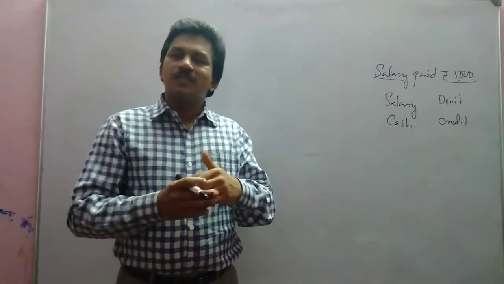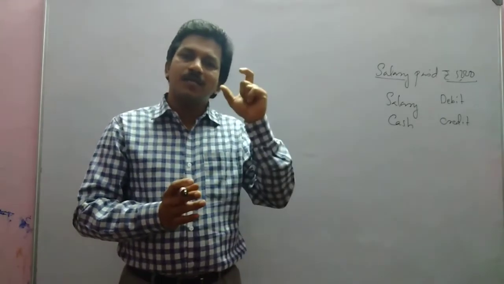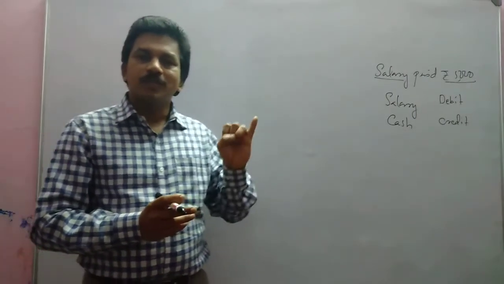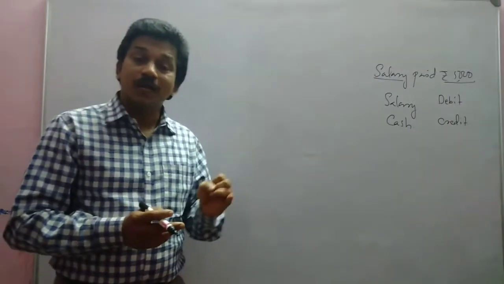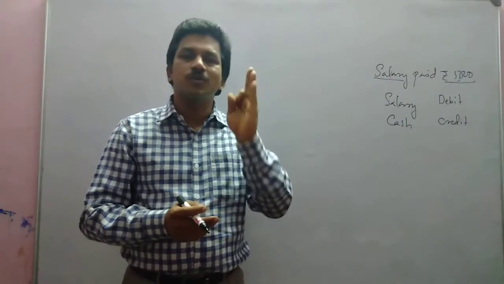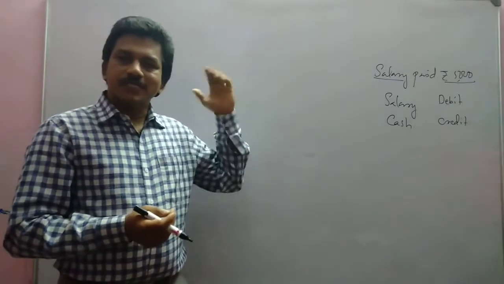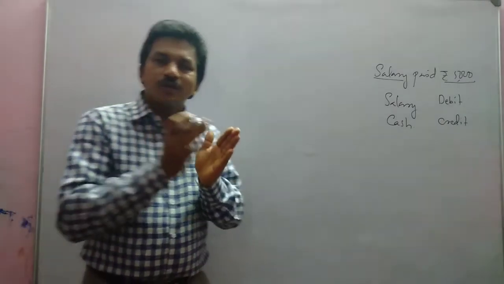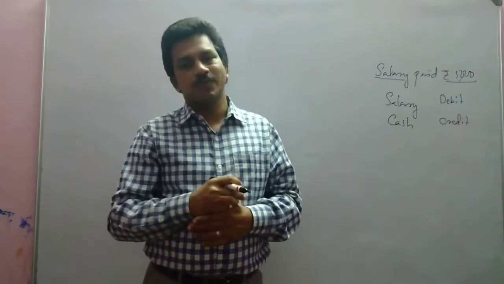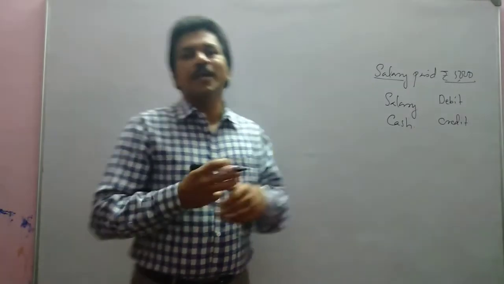In the last class we discussed the traditional approach or English approach. In that approach we classified accounts into three categories: real accounts, that means the accounts of assets; personal accounts; and nominal accounts. Nominal accounts are the accounts of expenses, losses, gains and incomes. You can go through the previous video to have an awareness about the traditional approach. Now we are going to discuss another approach, that is called the modern approach.